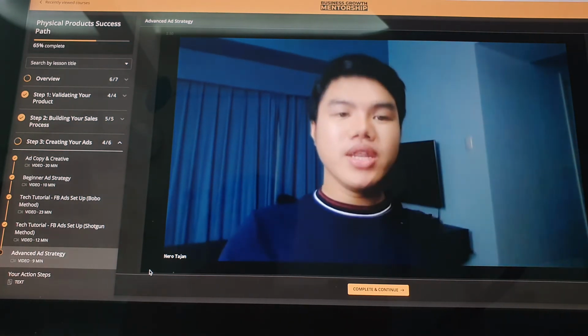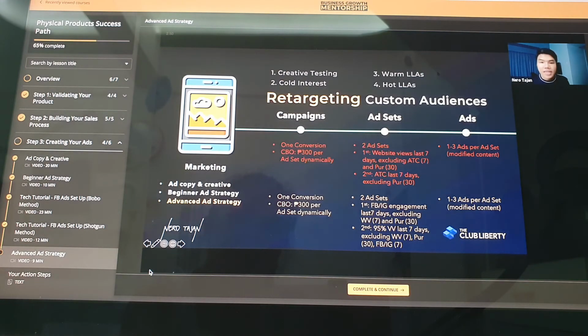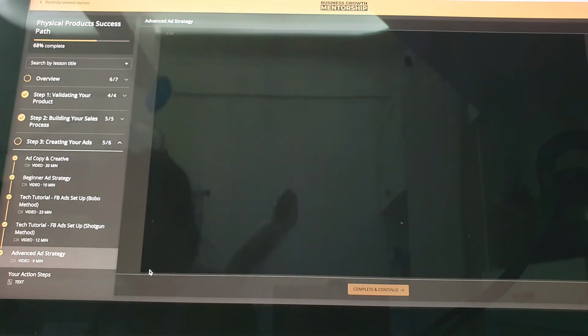Ayun siya. Ito yung foundation ng advanced strategy: the creative testing, cold interest, warm LLAs, hot LLAs. Gets guys? Okay, again, I want to reiterate. My vision for you is one day, you will communicate in this language. You will understand this. Ito mga words dito, mga numbers, wala akong kailangan ngayon. I want you to understand this one day.